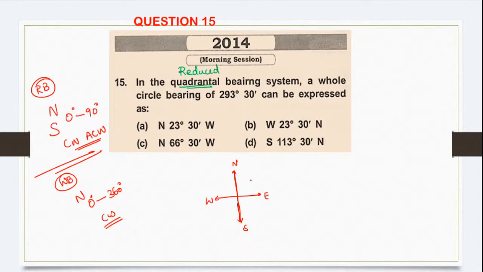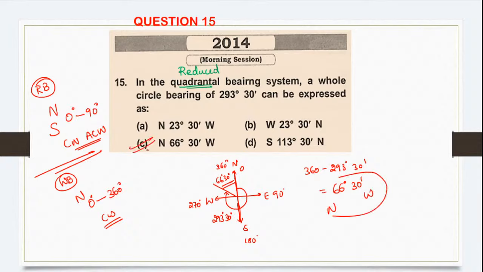Okay. So everyone is saying 15C. Let us just have a quick look whether it's correct or wrong. So bearing is given as how much? 290. So this is 0, 90, 180 and 270. So obviously it will come in the fourth quadrant. So this is equal to 290 degree 30 minute. So what will be the remaining angle? The remaining angle will be 360 minus 290 degree 30 minute. So how much is the remaining angle? 66 degree 30 minute, and north is nearer. So north west will be the answer. Yes, everyone gave the correct answer. Very good. Let's keep going.